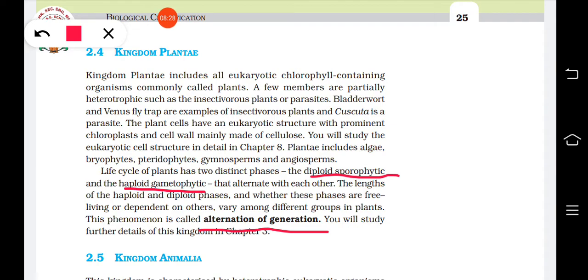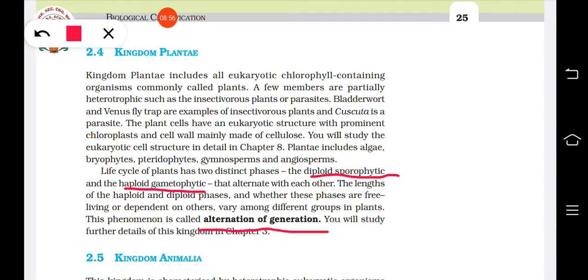But when you come to the higher plants, like mango tree or coconut tree, the actual plant you are seeing is a sporophytic plant. Its phase is sporophytic, and it produces spores, and the gametophytic phase in these higher plants will be very short, confined inside the microspore and megaspore itself.